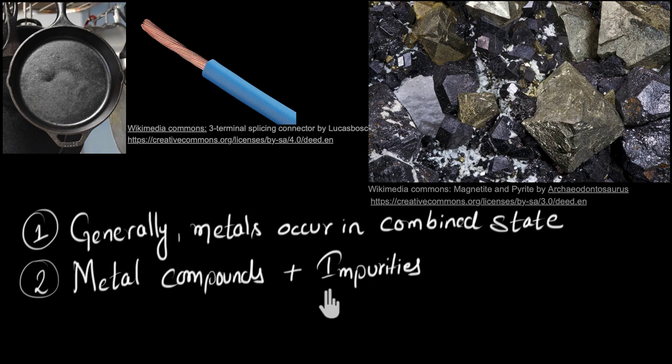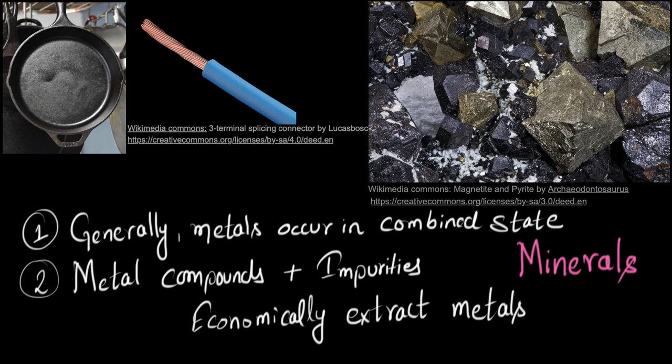The bottom line is that naturally, most metals occur as metal compounds in the rocks. These are called minerals. But only from specific minerals can we profitably extract metal compounds. These minerals are called ores. For example, a rock near your house might have some iron oxide compound. So this is a mineral. But if you cannot profitably extract the iron from it, then it's not an iron ore.